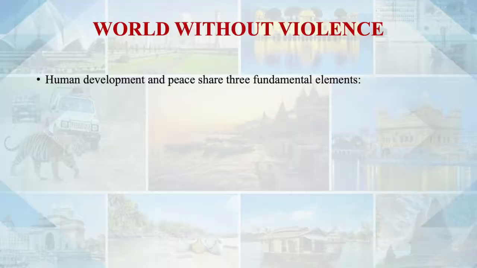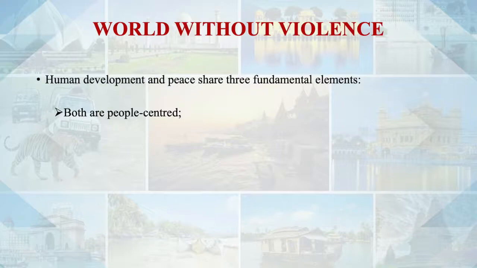Human development and peace are interlinked. How are they interlinked? They are interlinked because of three basic tenets. What are those? First, both are people-centered, meaning human development and peace. The common point is people. Peace is concerned with the people and human development is concerned with the people. So the common point between human development and peace is that it is people-centric.